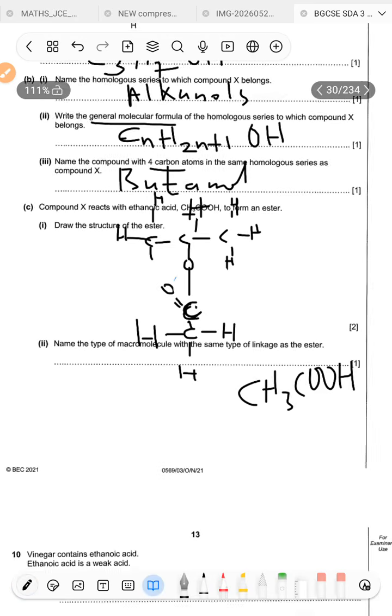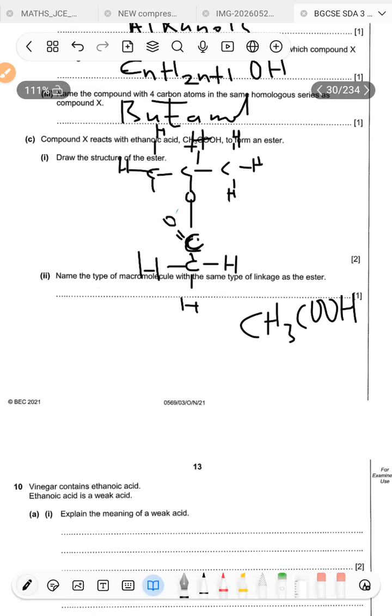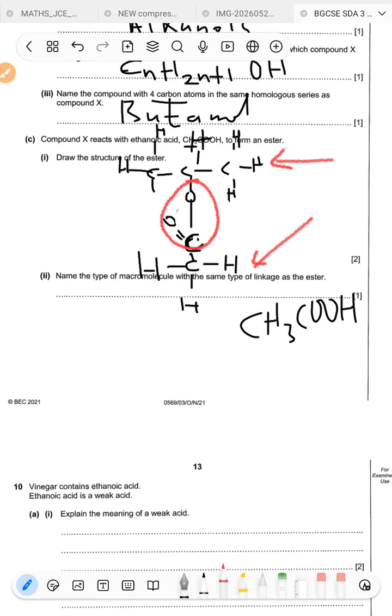Next the question says, name this type of micromolecule with the same type of linkage as the ester. What linkage are we talking about? The type of linkage that we're talking about is this here, where this and that link together to form this ester. Where they link, they have a special name.